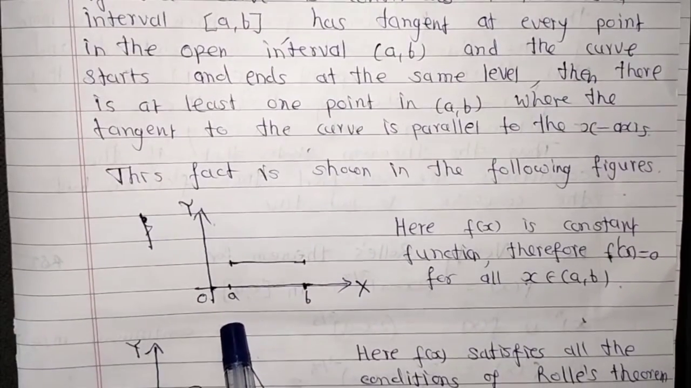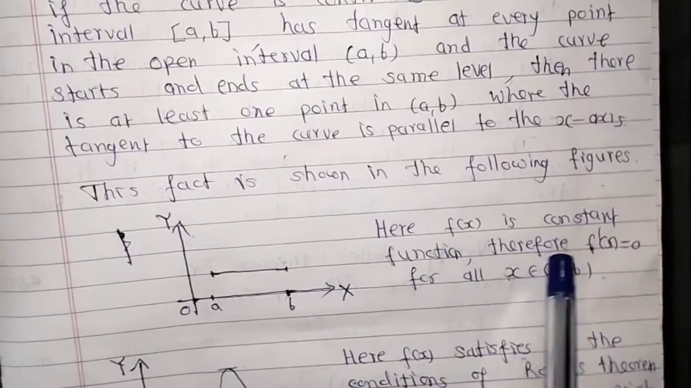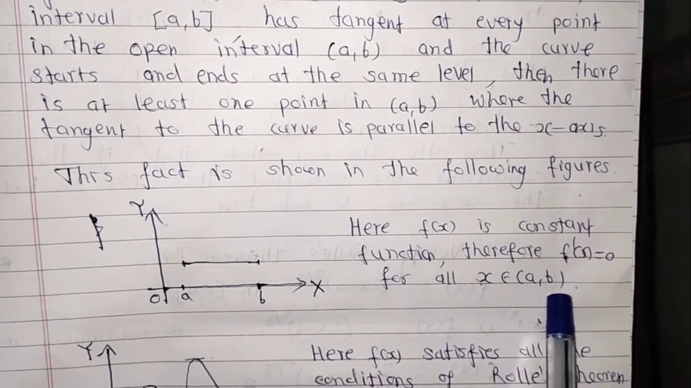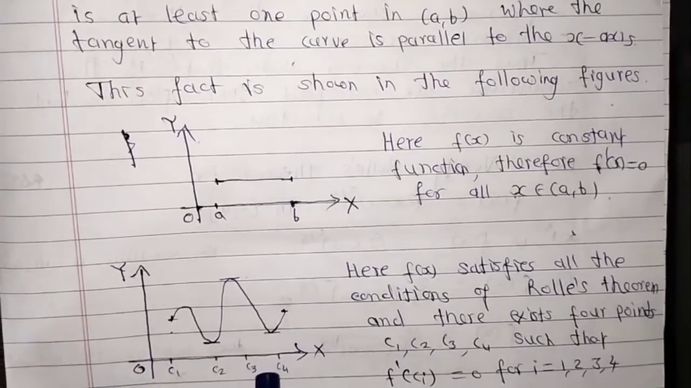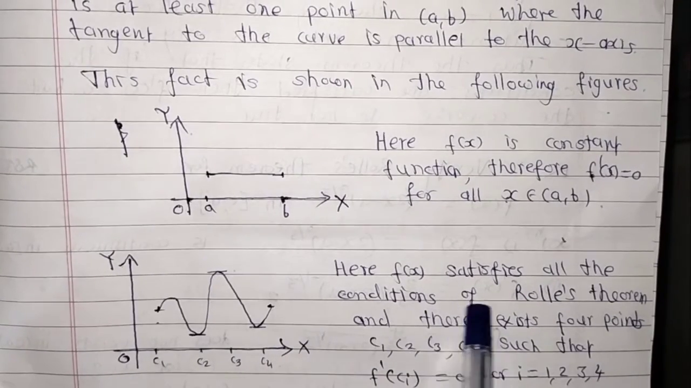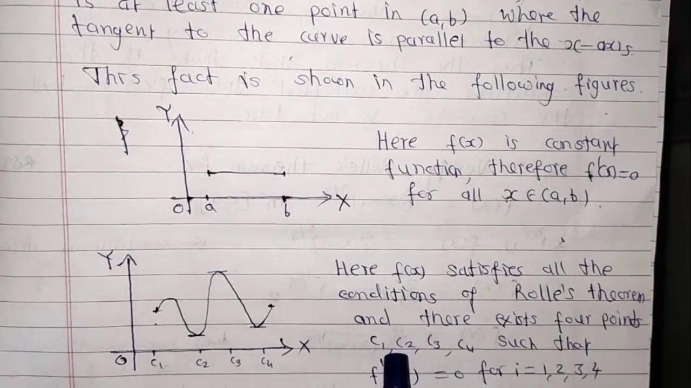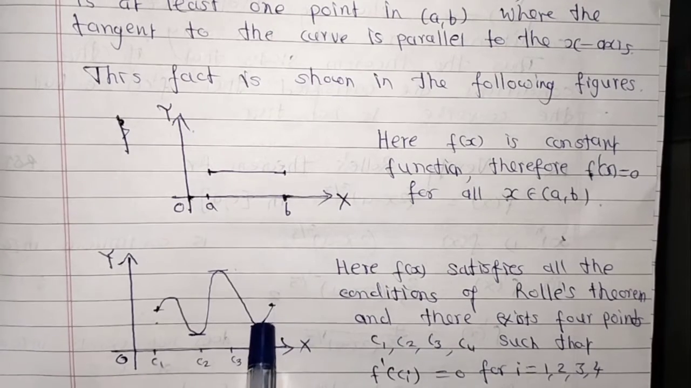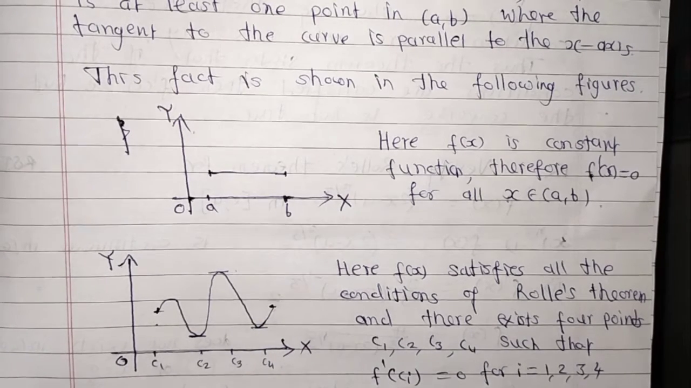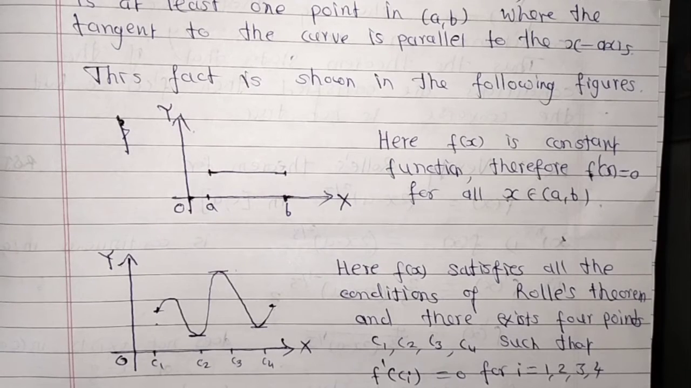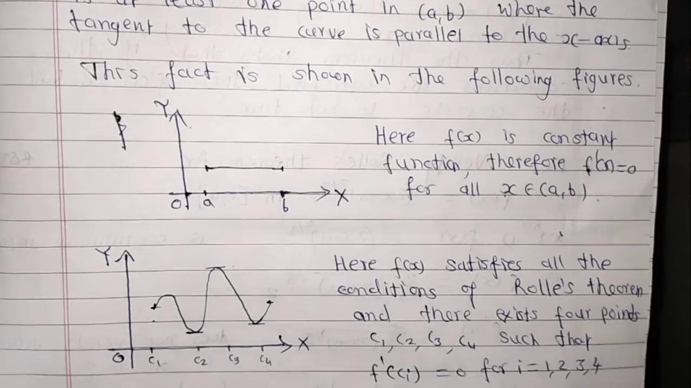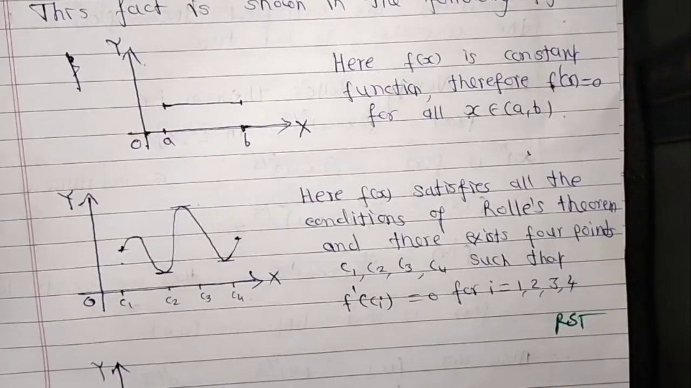Consider this figure. Here f(x) is a constant function, therefore f'(x) equals 0 for all x belonging to the interval [a, b]. In this diagram, f(x) satisfies all the conditions of Rolle's theorem, that is, the function is continuous, it is derivable, and f of the endpoints are equal. Then there exists at least one point c1 or c2 or c3 such that at that point the value of the derivative is 0. Now consider the third figure.